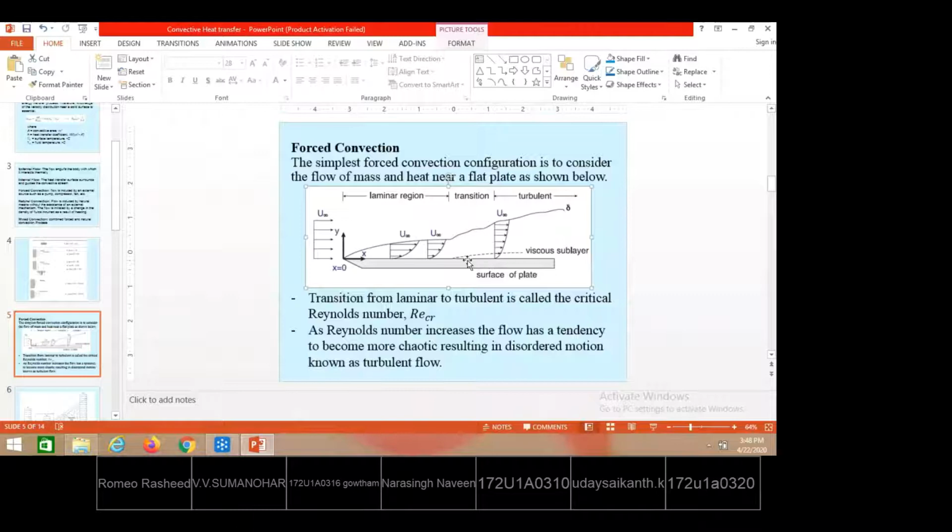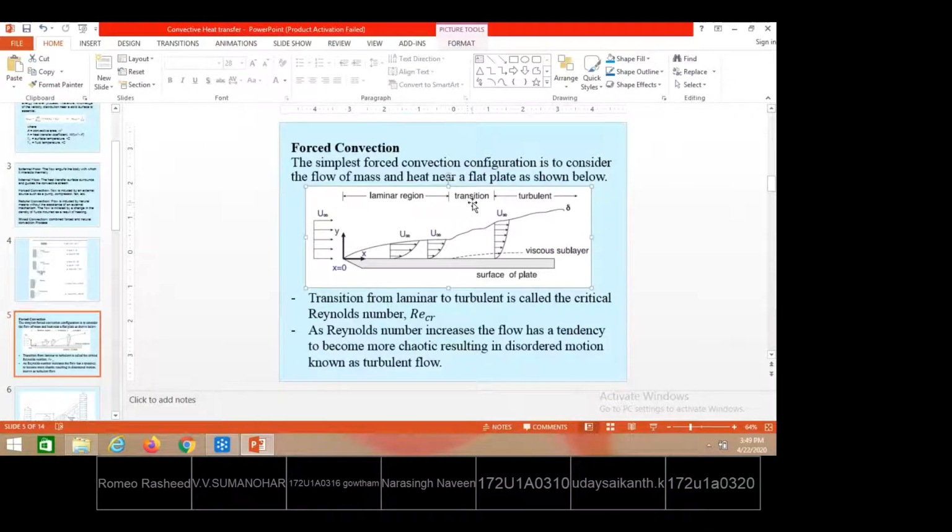Empirical correlations mean that, under what conditions, that is at what velocity, at what temperature, and with what temperature of the solid surface the fluid flow is happening, what is the heat transfer coefficient is calculated experimentally, and we estimate the heat transfer rate from that. So empirical relations are the mathematical relations obtained based on experimental values. Up to some region of fluid flow, laminar flow takes place. Within the boundary layer, sometimes the fluid particles may describe laminar flow.